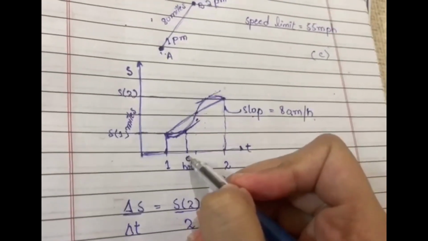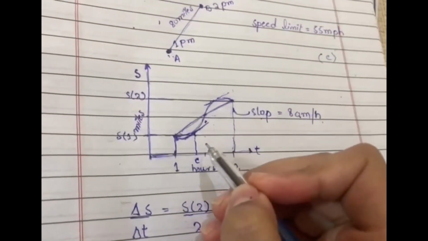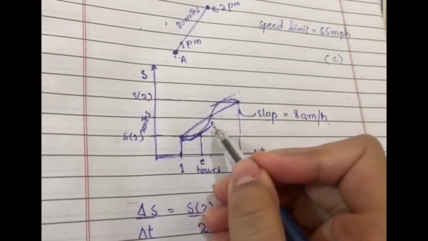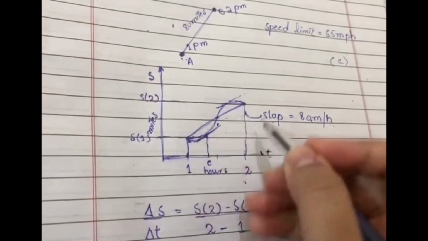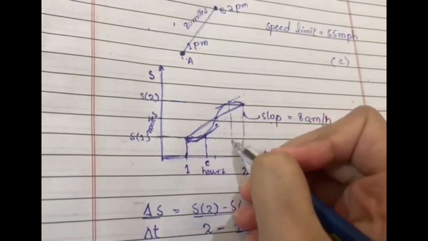As the theorem states, there exists some point where the slope of the tangent line is the same as the slope of the secant line.